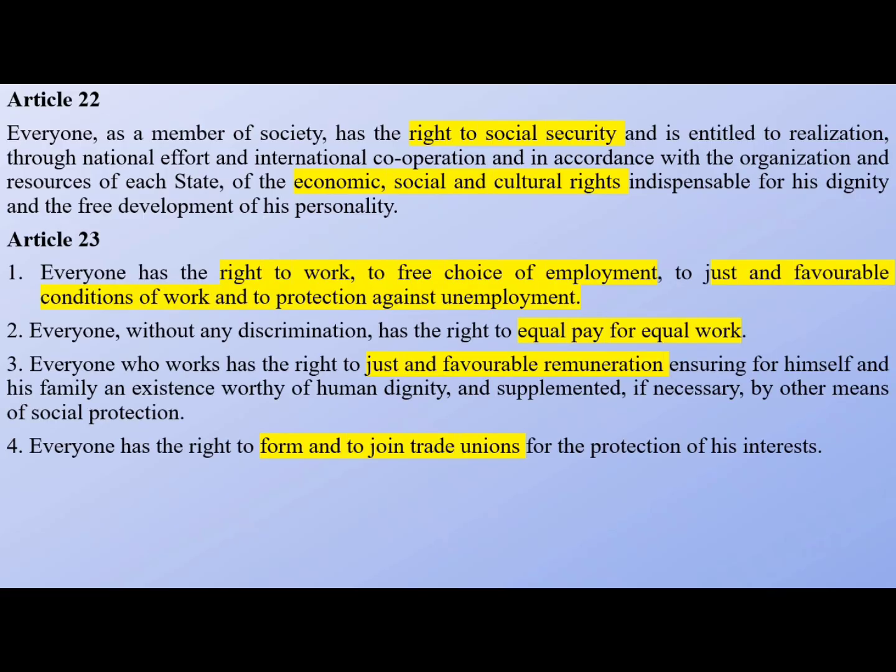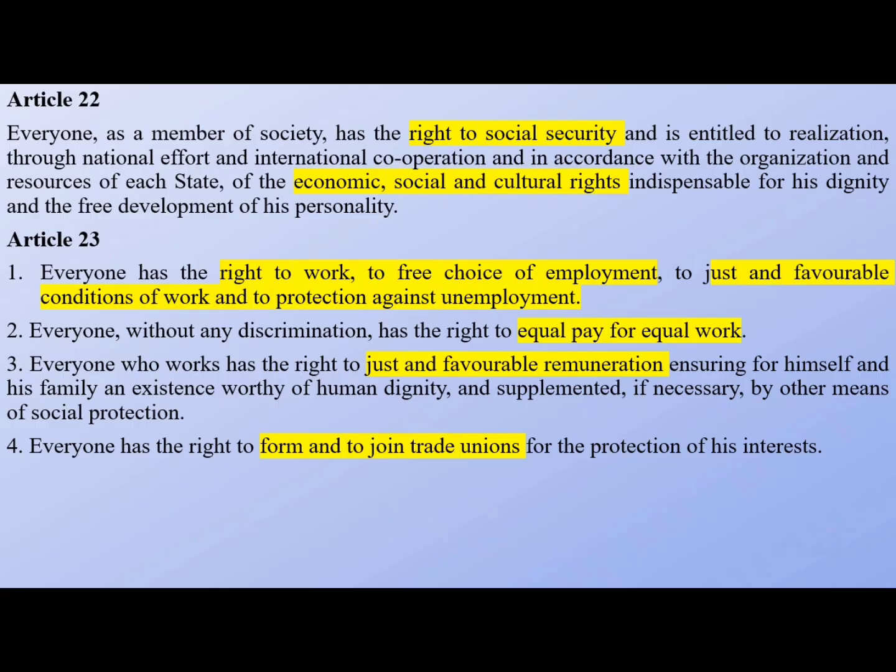The first one is the right to work, to free choice of employment, to just and favorable conditions of work, and to protection against unemployment. For this you can mention Article 41 which directly speaks about the right to work. And for the words just and favorable conditions of work, you can mention Article 42. It speaks about the favorable conditions of work.